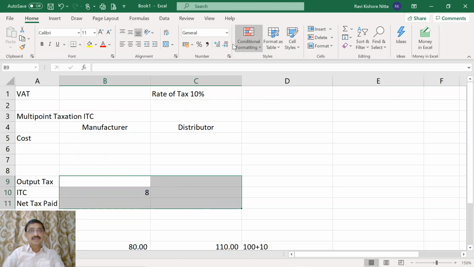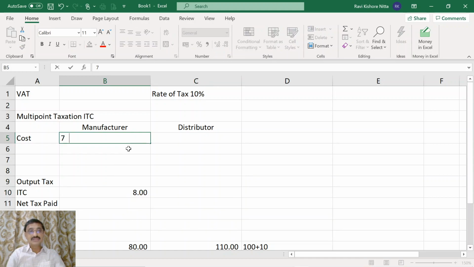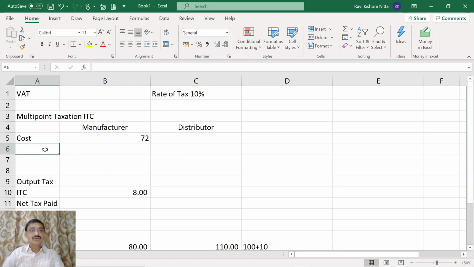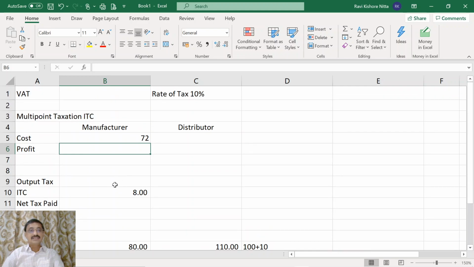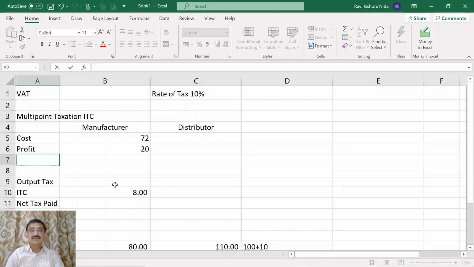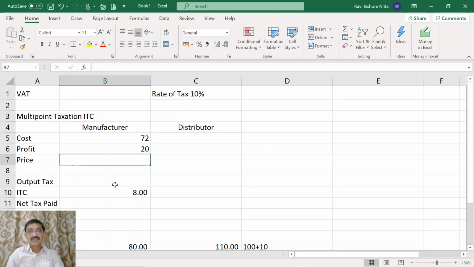Now the cost is 72 rupees and this manufacturer added a profit of, let us say, 20 rupees. The selling price is 92.